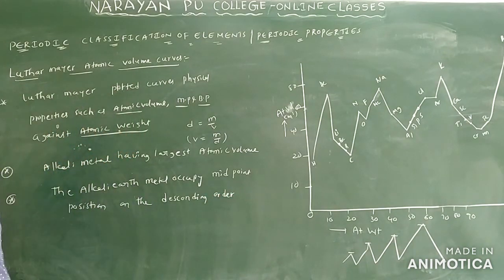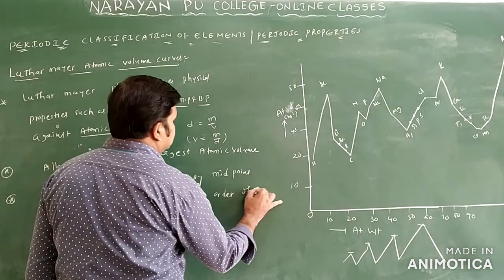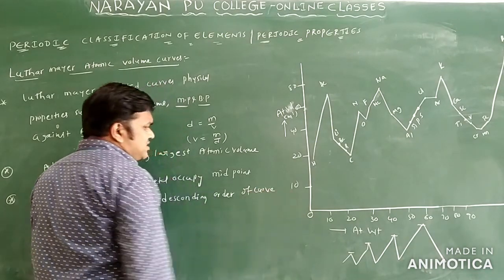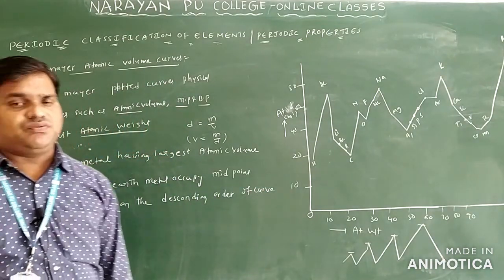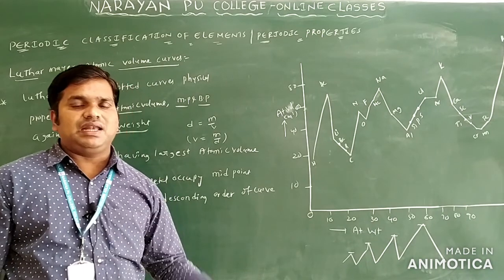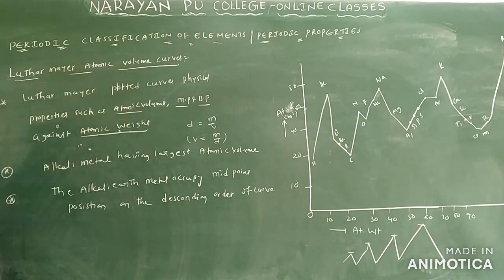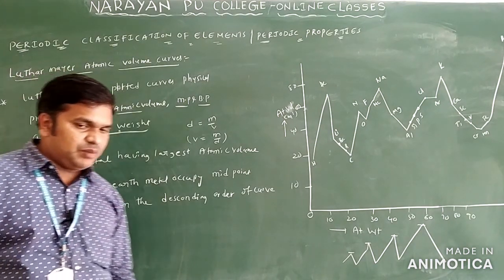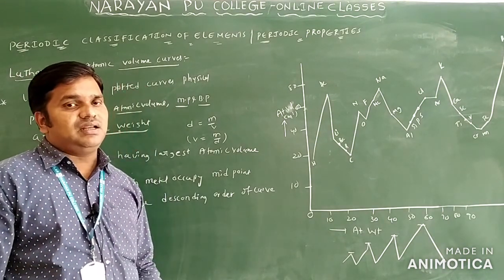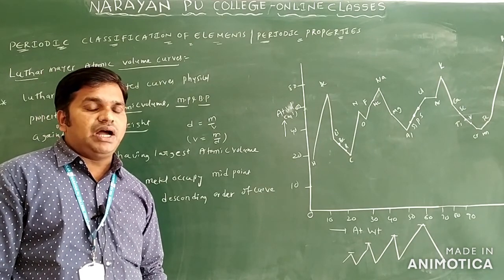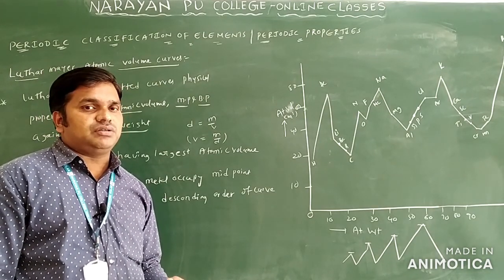Descending order of curve only. So what is this descending order? Descending order means you write from the largest to the smallest, highest to the least. That is what we call descending order. And the next point we have to observe here: noble gases are there, halogens are there, and one more, we also have transition elements in this graph.